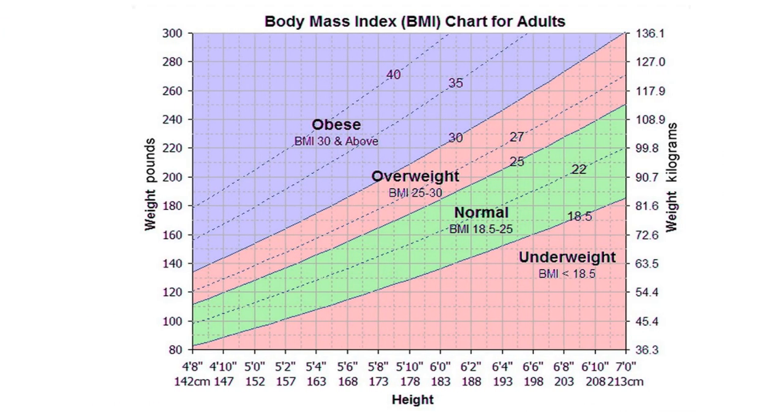BMI stands for Body Mass Index, which can be calculated by dividing an individual's weight by their height. This gives an idea of the individual's weight to height ratio.